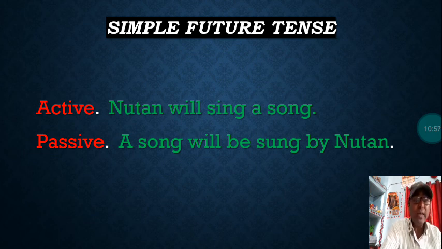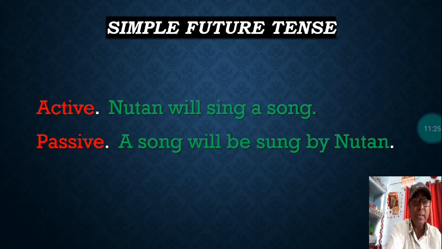Here Nutan is the subject and will is the helping verb before sing, classifying it into simple future. Nutan will sing a song. A song will be sung by Nutan. The third form of sing is sung. A song will be sung by Nutan. That was the will form of simple future.